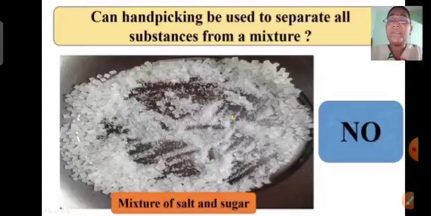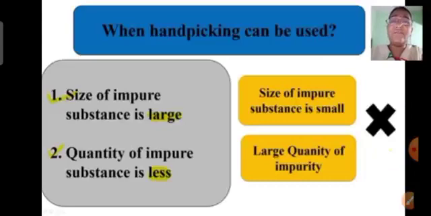So now we know that hand picking can be used when the size of the impure substance is large. If the size of impurity is very small, as salt and sugar in the mixture, you cannot separate it by your hand. And the second condition is that the quantity of impurity should be less, because if there are tons and tons of rice full of impurities and you have to separate it by your hand, will you be able to do it?